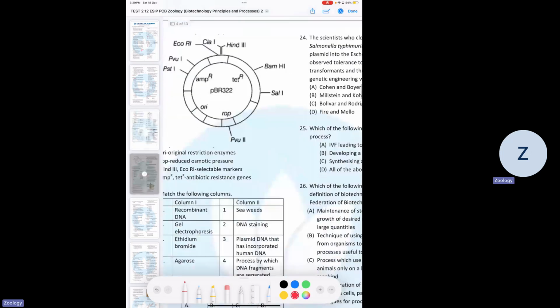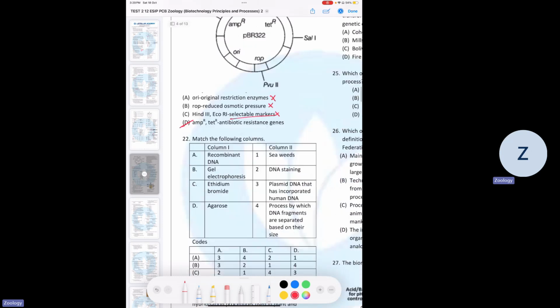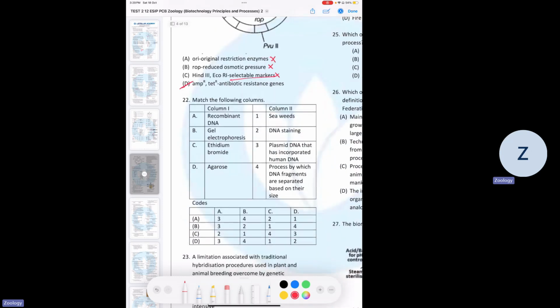Next one is with regards to the diagram given over here of pBR322. ORI is original restriction enzyme? No, it's origin of replication. ROP is reduced osmotic pressure? No, it's replication of plasmid. HIN3 and EcoR1 are selectable markers? No, they are restriction endonucleases or enzymes. And D is the correct answer over here, that ampicillin and tetracycline resistant genes are antibiotic resistant genes.